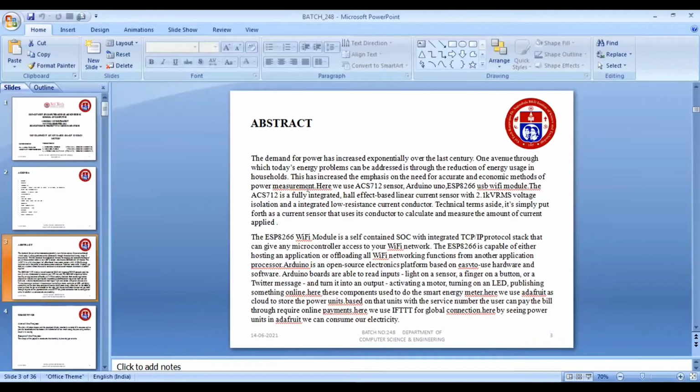Here we use the ACS 712 sensor, Arduino UNO, and the ESP8266 USB Wi-Fi module. The ACS 712 is a fully integrated Hall effect based linear current sensor. Here we measure the current, the amount of units, and the power used by the household.